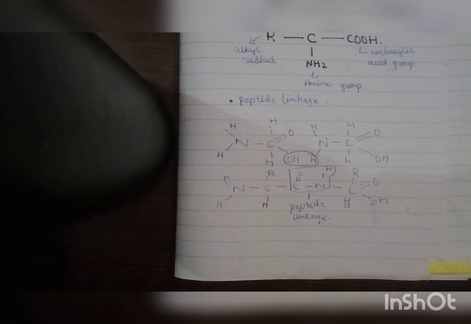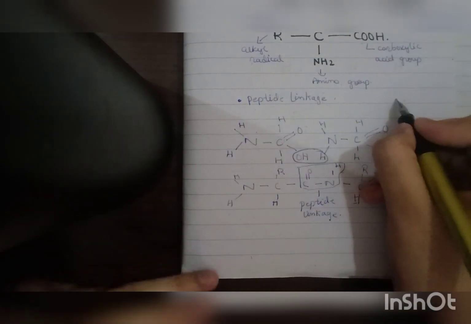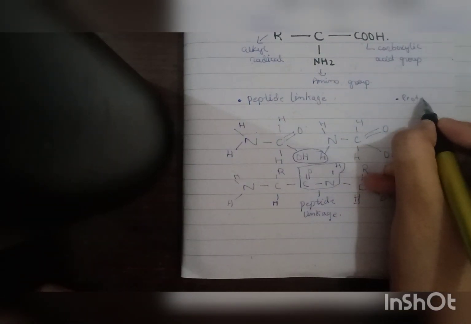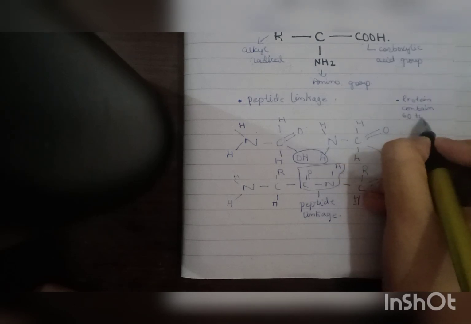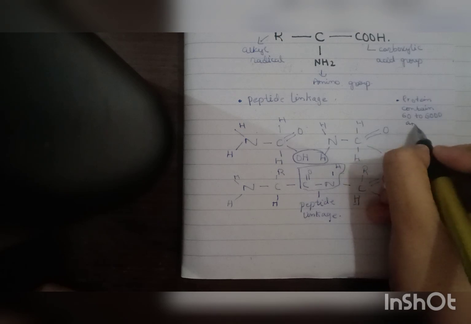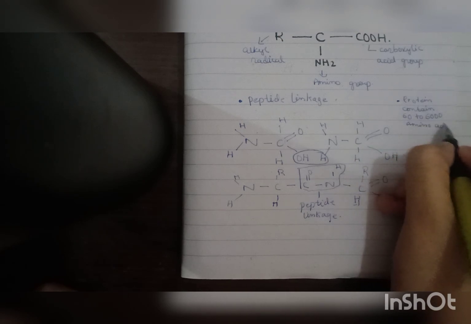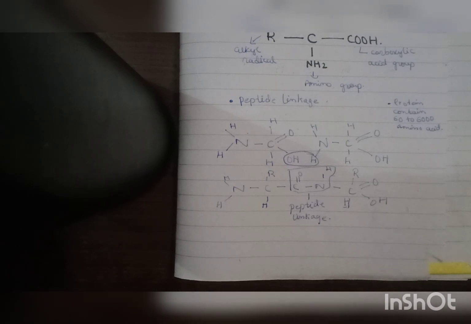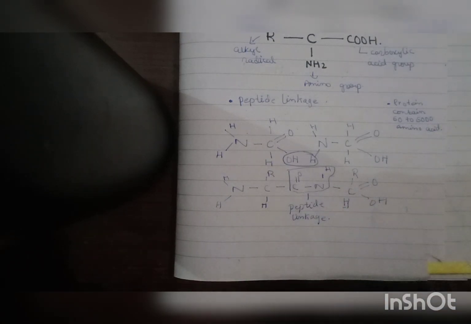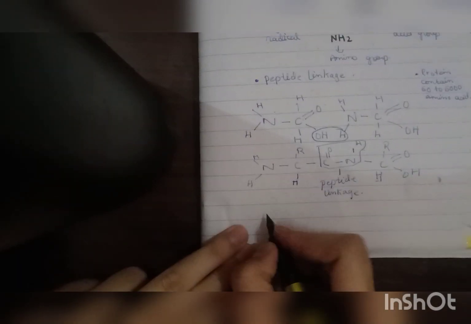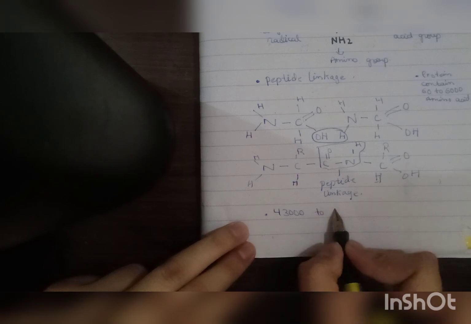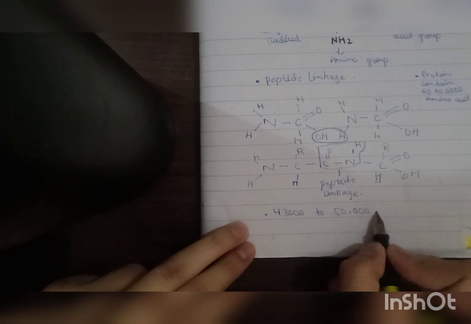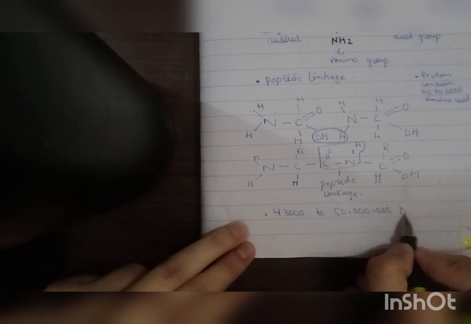Now let's discuss some facts about proteins. Proteins contain 60 to 60,000 amino acids. Talking about the weight, it is basically 4,300 to 50 million Daltons.